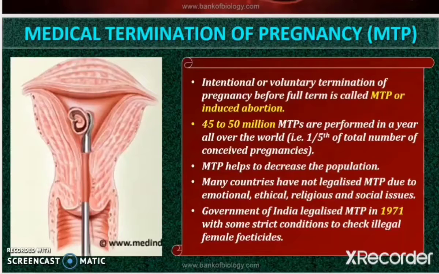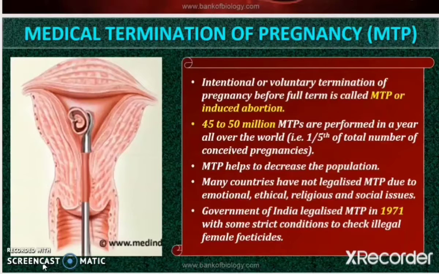For two main things they have put restrictions, to check indiscriminate and illegal female feticide. What is indiscriminate? It is nothing but without careful judgment.